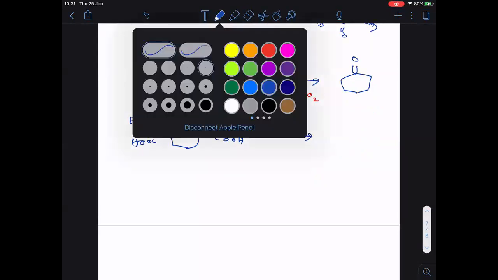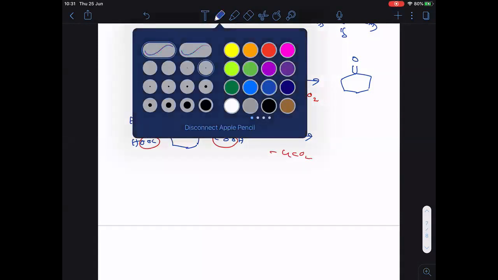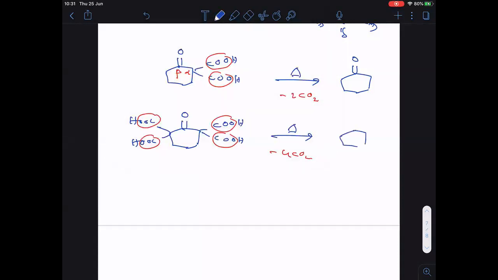I think you know these are all beta keto acids only. So here CO2 liberates out, here also, similarly here also. Total how many moles CO2 liberates out? Total 4 moles of CO2 liberates out. Clear? When 4 moles of CO2 liberates out, then you will get cyclohexanone.